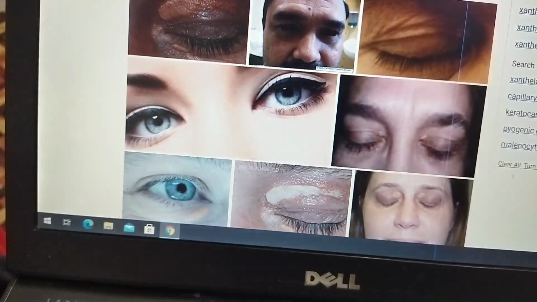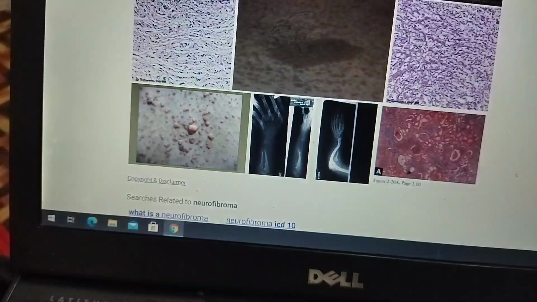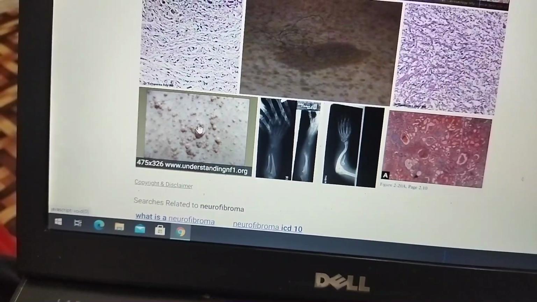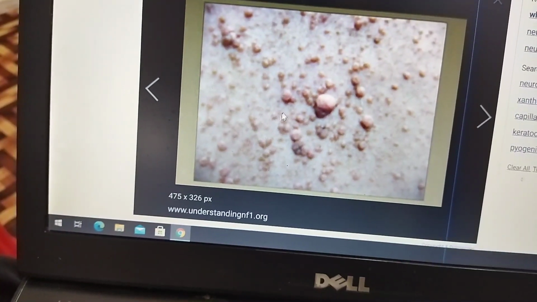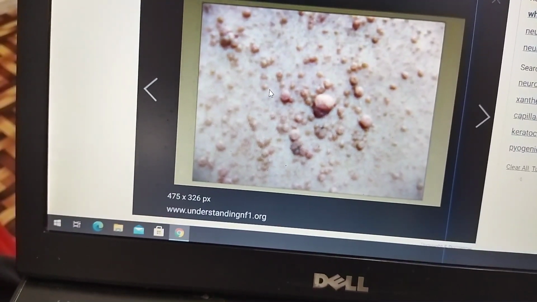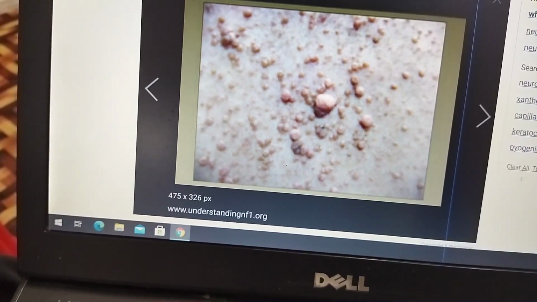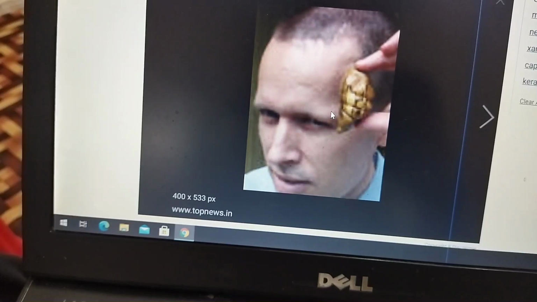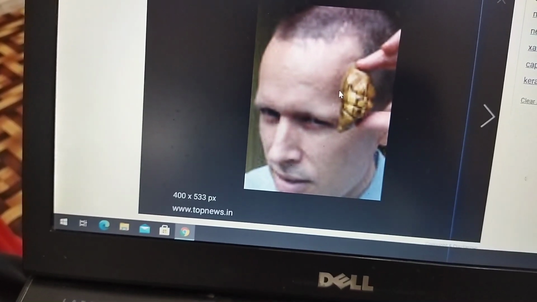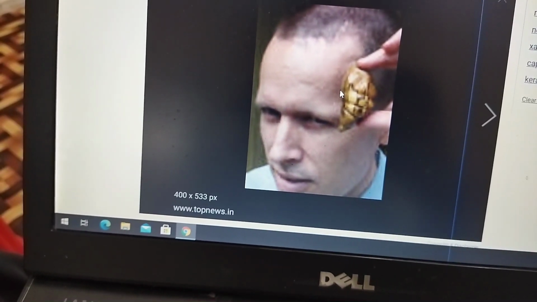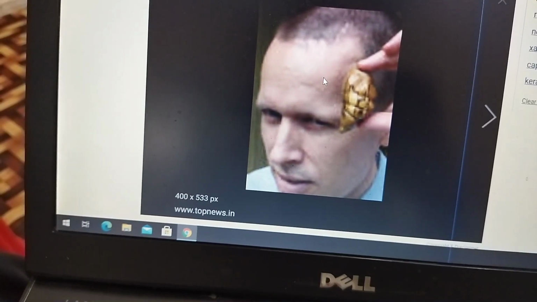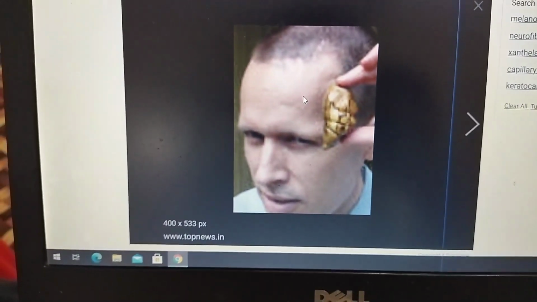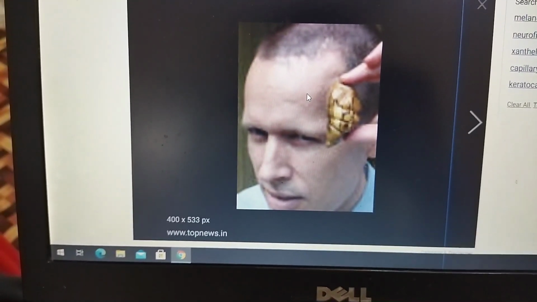Now we are going towards the neurofibroma. In this picture there is a clear neurofibroma. The last one I will try to show you here. This is the picture of melanocytic tumors. This is the last type of tumor. I have shown you pictures of all types of tumors. Now I think you can easily differentiate the different tumors.